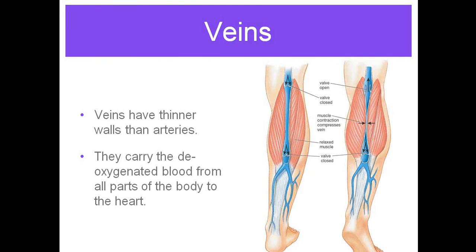Then coming to the veins. Veins are thinner than the arteries. Why? Because they carry the blood from the various parts of the body to the heart, and the blood is flowing at comparatively less pressure, so they are thinner in diameter, they have thinner walls, and they carry the deoxygenated blood or the impure blood, or we can also say the carbon dioxide rich blood.